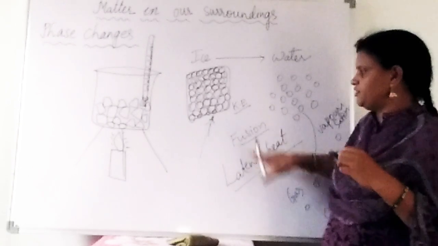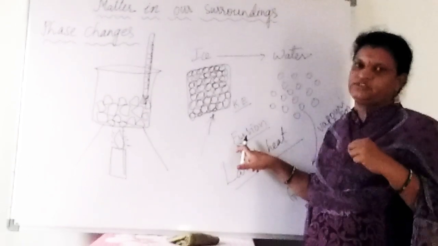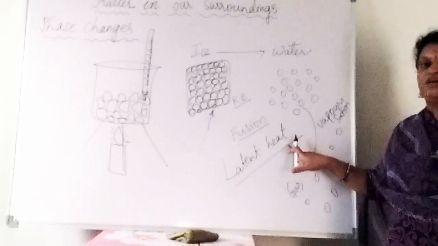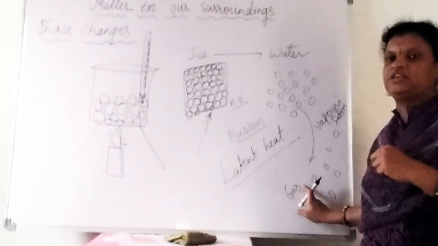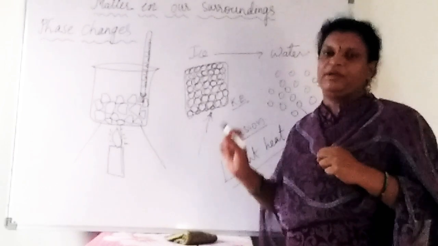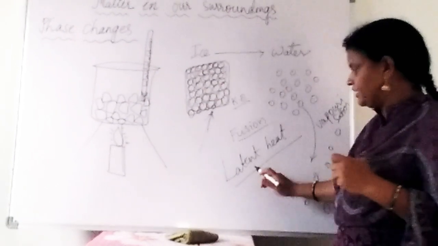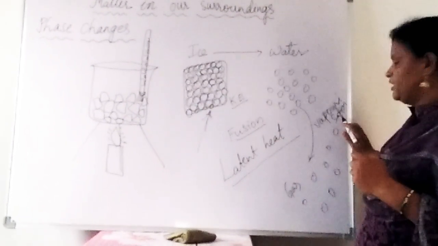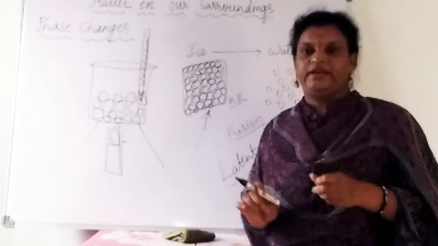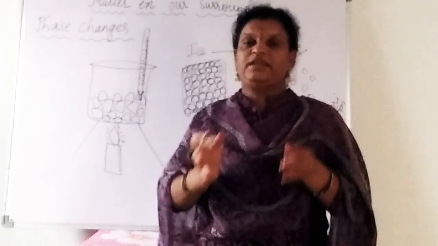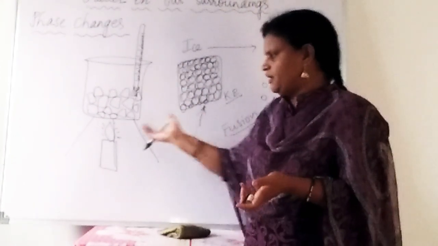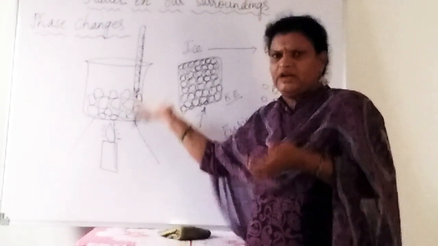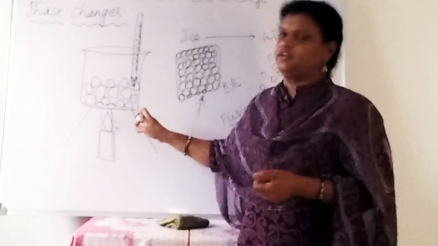So the heat energy which is used in the fusion process is known as latent heat of fusion, and the heat energy which is used for vaporization is nothing but latent heat of vaporization. Latent heat is nothing but the hidden heat energy, because whenever we are providing the heat energy, where is that heat energy going?